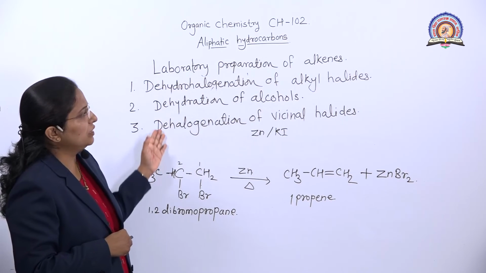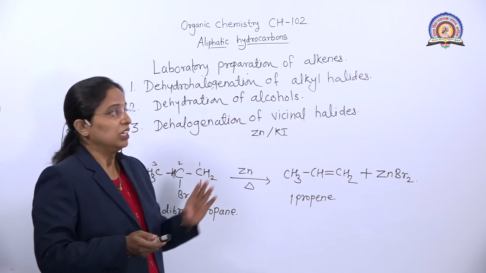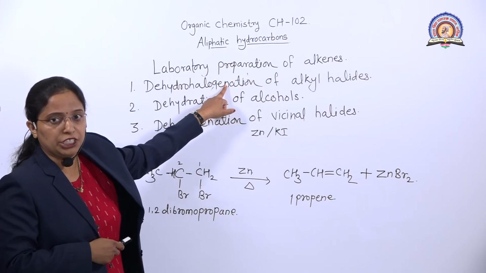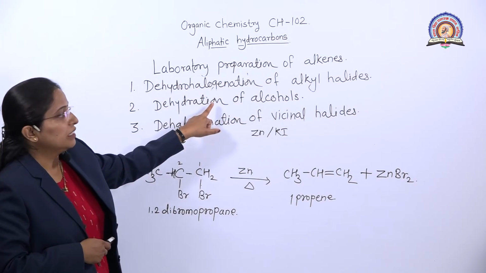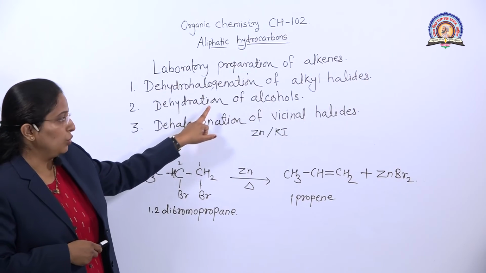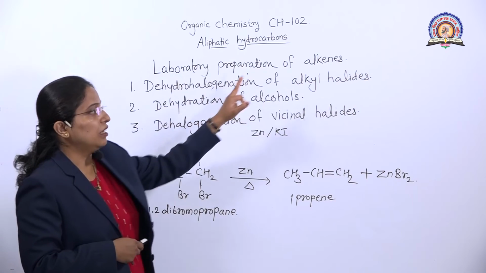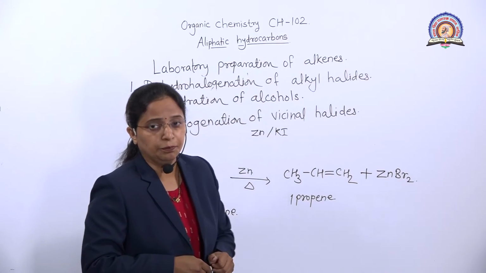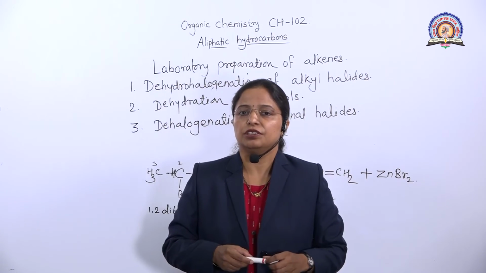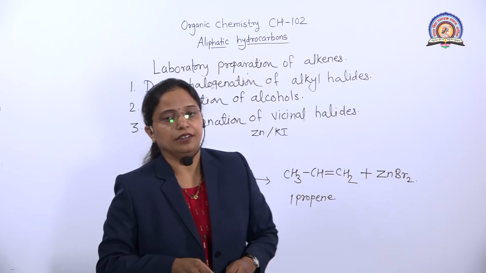In all these 3 reactions, elimination has occurred. In the first, there is an elimination of HBr, in the second, there is an elimination of a water molecule, and here there is an elimination of halogen, and we get the alkenes.